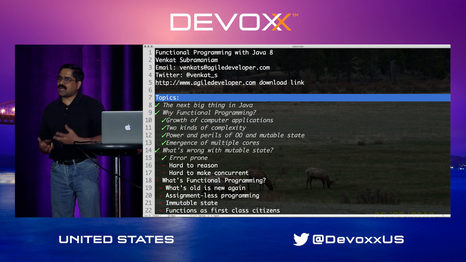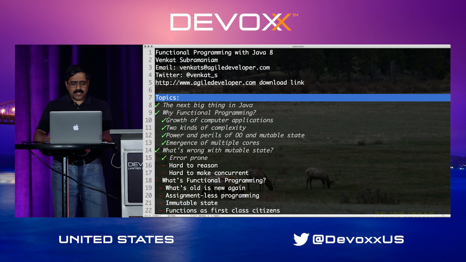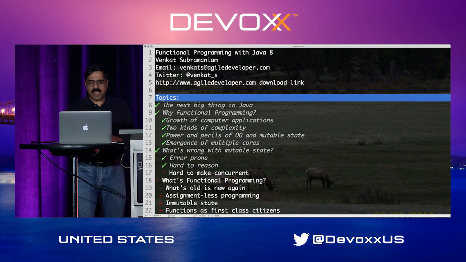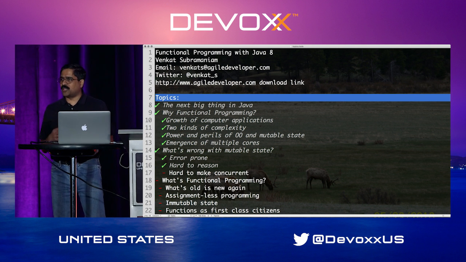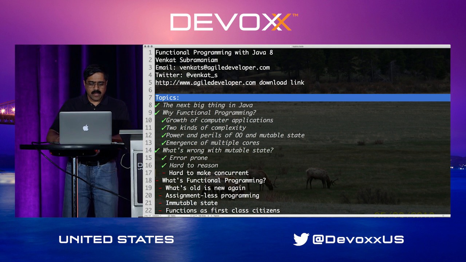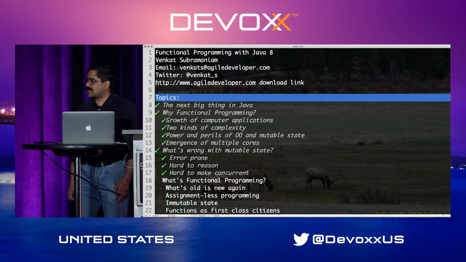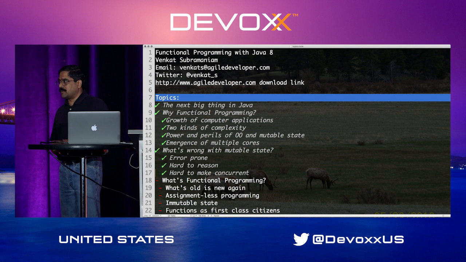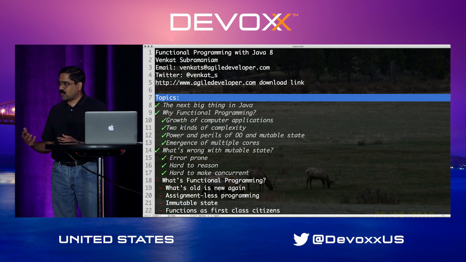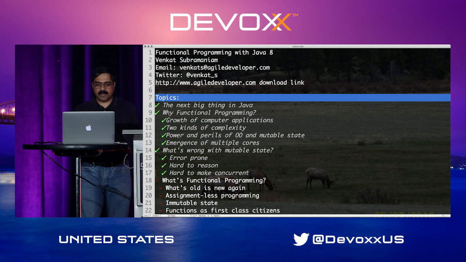Well, a lot of times we don't think about modifying variables. It's really hard. It becomes error-prone over time. The code is really hard to reason about as well. We're struggling to really understand how this code actually works, and to explain the code also becomes very difficult. In other words, the more state change we have in code, the harder it is to reason with that code. And of course, wait until somebody tells you to make that code concurrent, and making such code concurrent is incredibly difficult. In fact, one of the really big problems we deal with is that the structure of the code is very different between being sequential and being concurrent, and that really hurts us in getting performance out of code once we realize we have to make it concurrent.